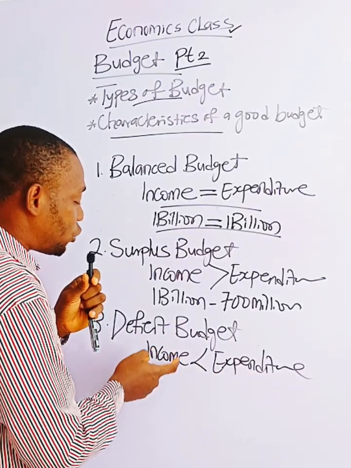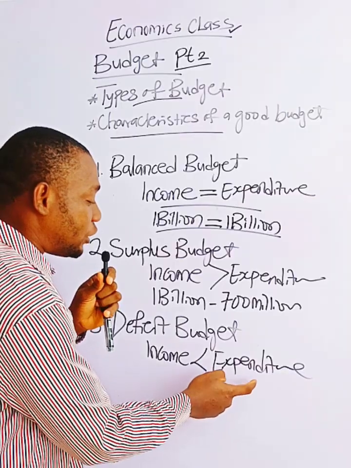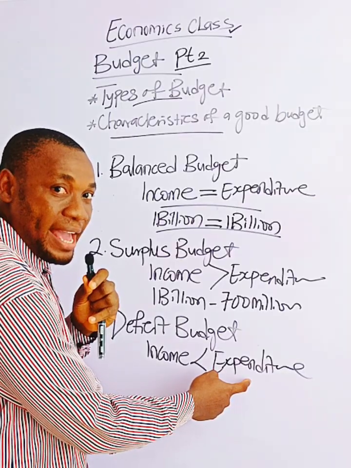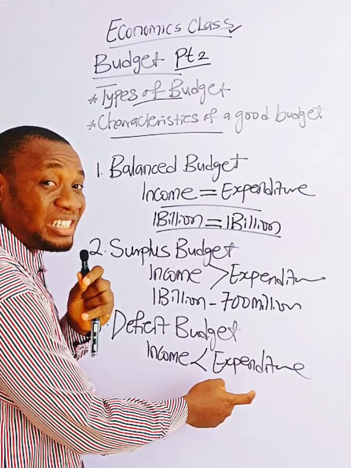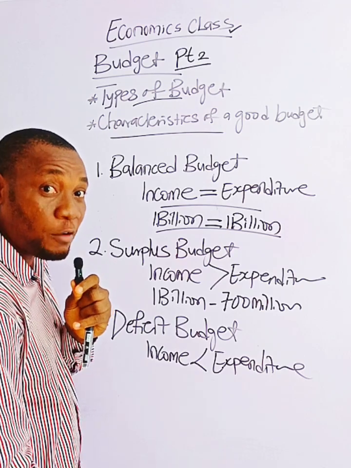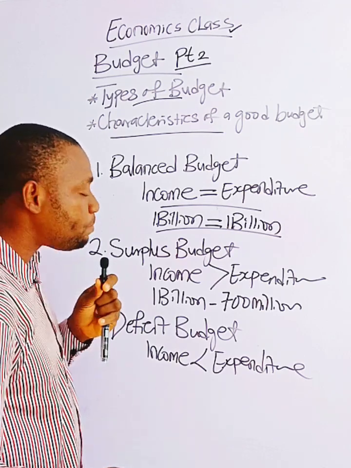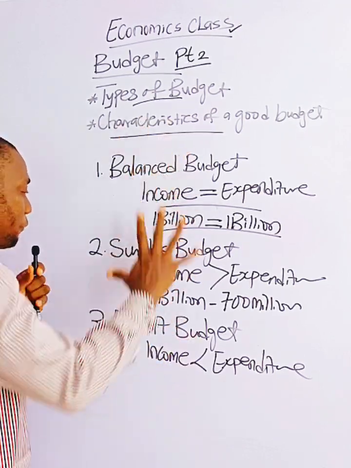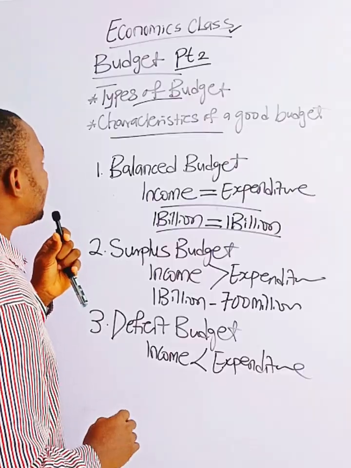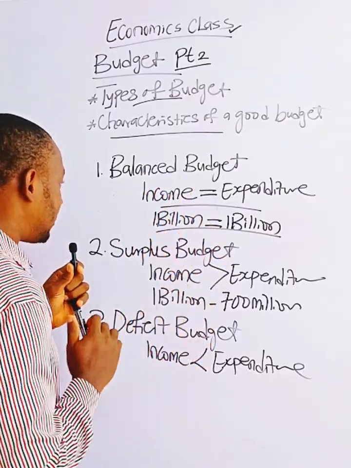For example, you budget 1 billion and your expenditure is somewhere around 1.6 billion. There is a deficit of 600 million. Are you following? All right. So these are the 3 basic types of budget.